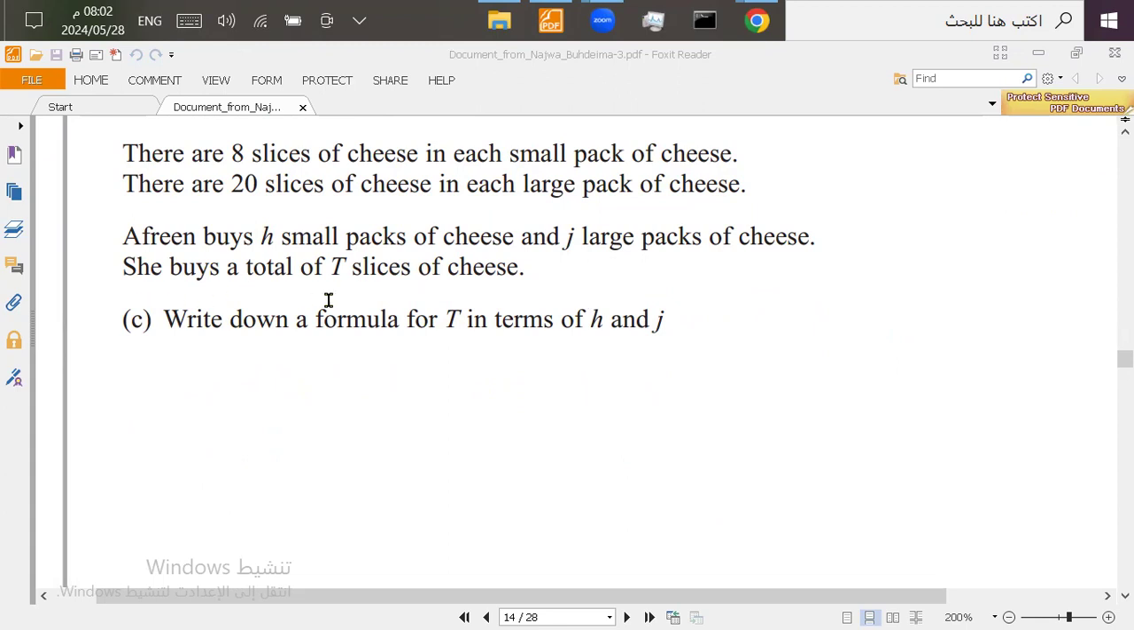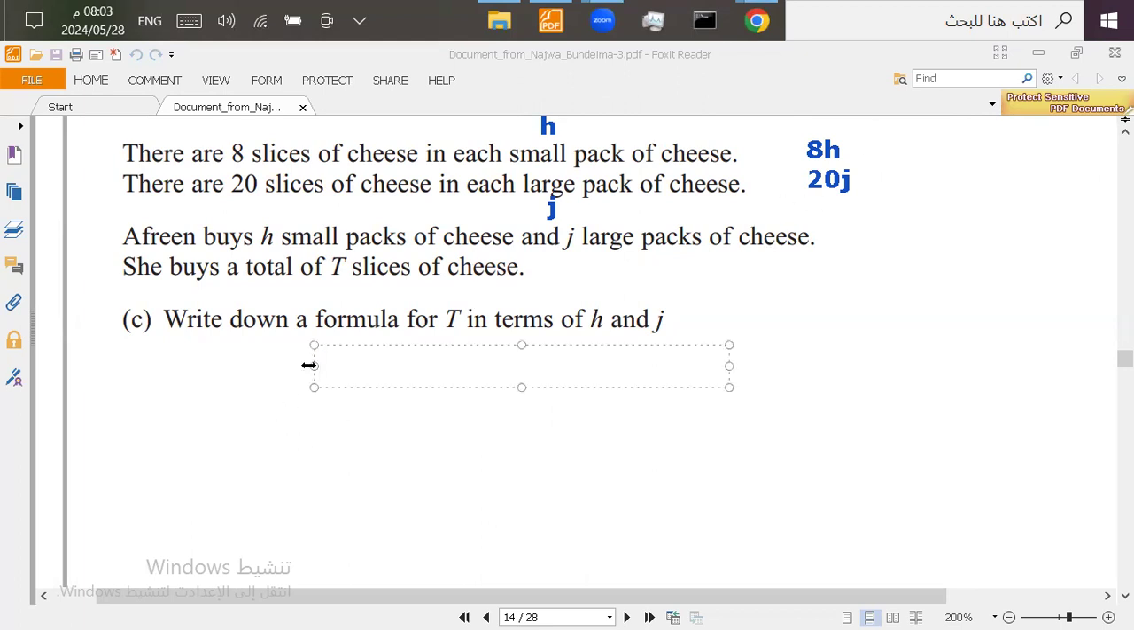She buys a total of T slices of cheese. Write down a formula for T in terms of H and J. As we said, the small ones will be H, and the large ones will be J. And we already know that H has 8, so it's going to be 8H. And J has 20, so it's going to be 20J. And the total amount will be adding the 8H and the 20J to give you T.